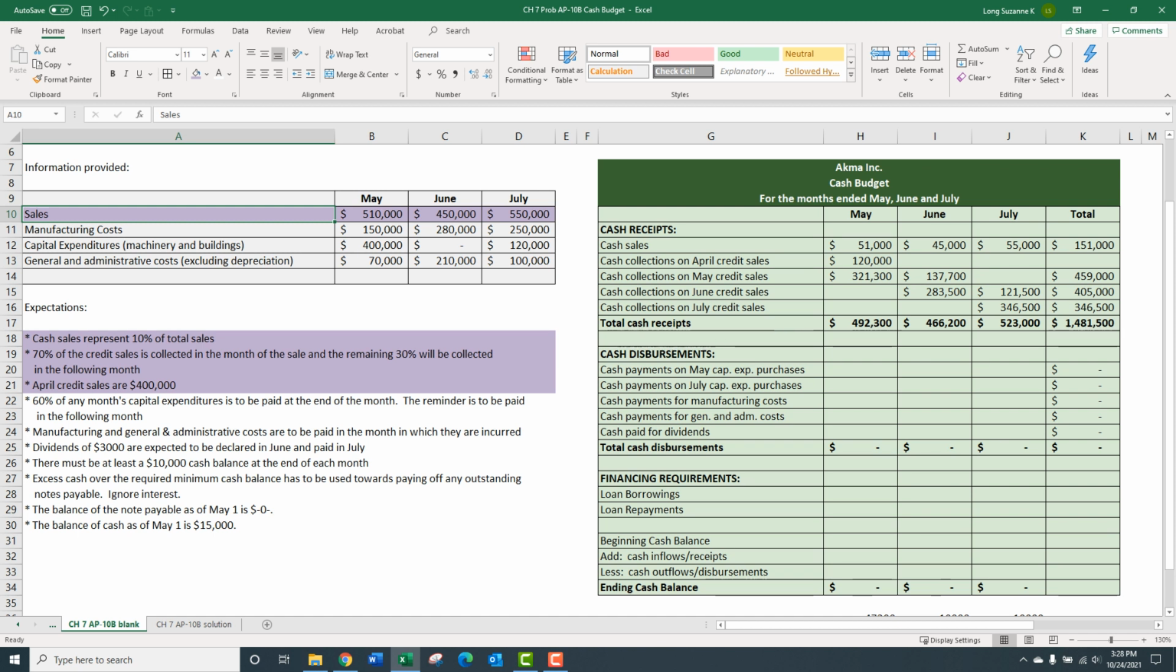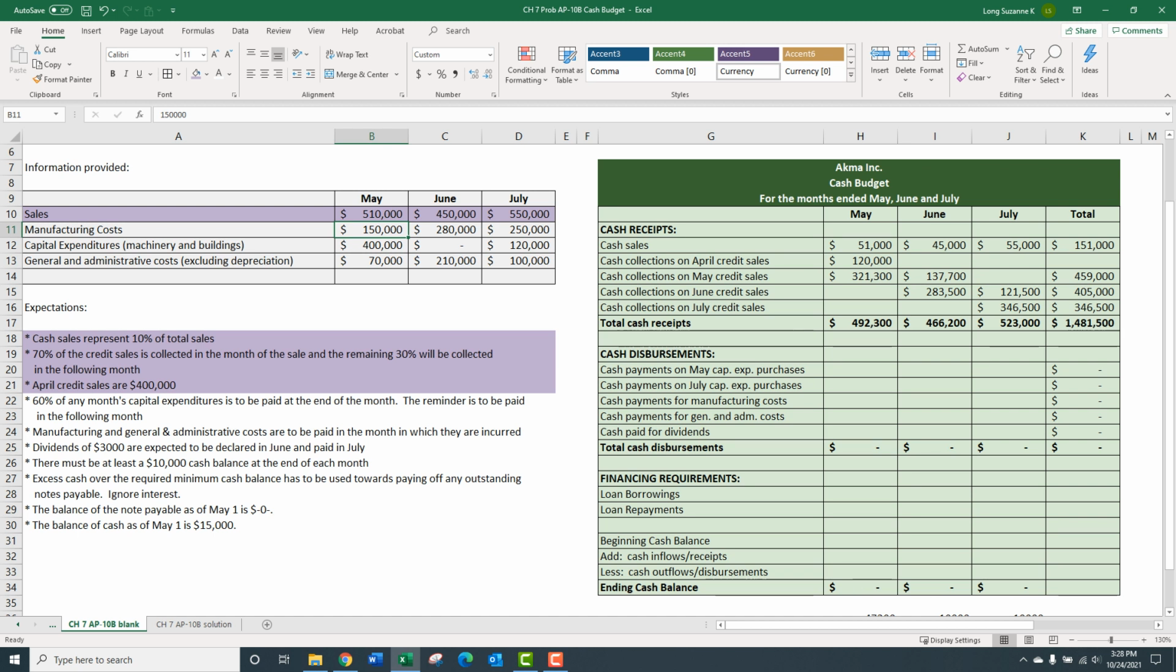Now let's scan over here because now we're going to be working on cash disbursements. Let's see if there's some easier ones. Okay, let's wait on that one. Manufacturing, general administrative, paid in the month incurred. Okay, so that's going to be an easy one. Like manufacturing, May, 150 is going to be paid in 150.